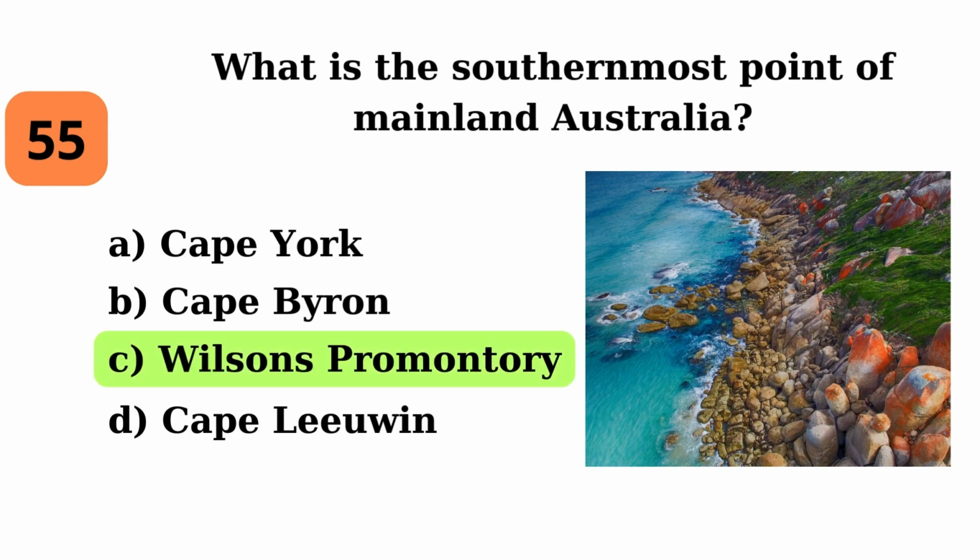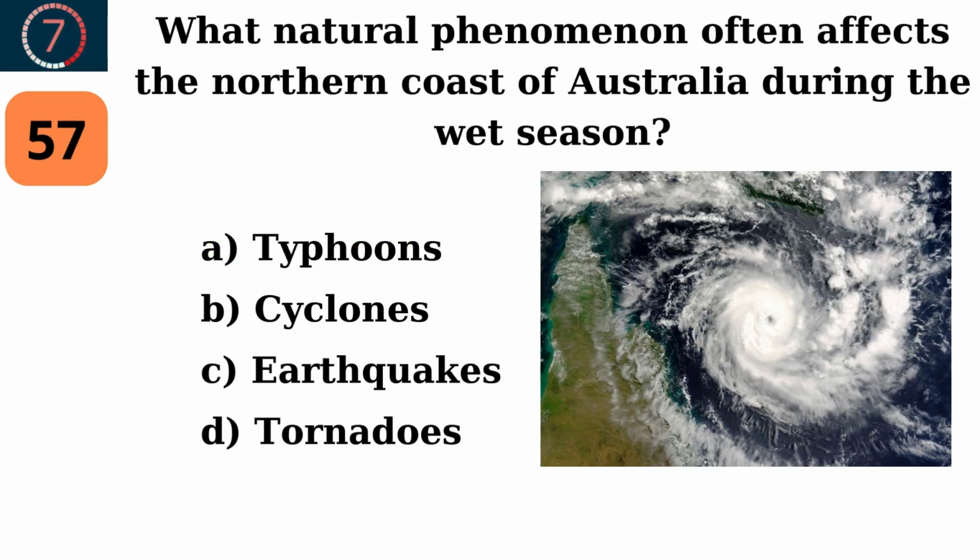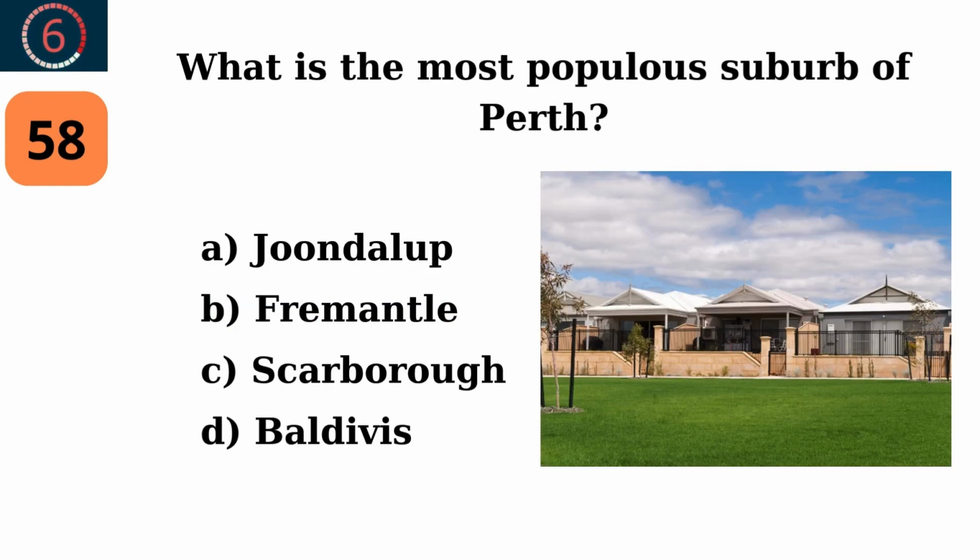Wilson's Promontory. Which river is vital for agriculture in Tasmania? Derwent River. What natural phenomenon often affects the northern coast of Australia during the wet season? Cyclones. What is the most populous suburb of Perth?